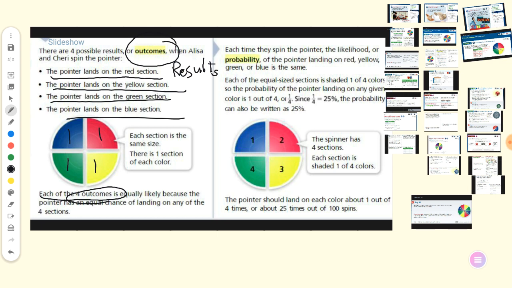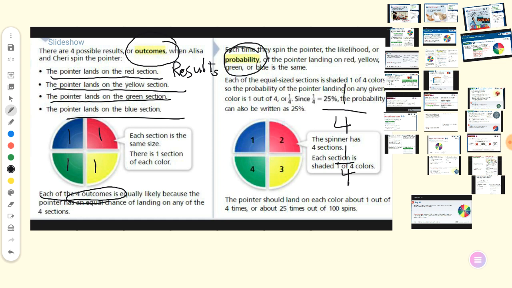So each time we spin the spinner, what is the probability? We write the probability as a fraction. All possible outcomes go down, which is 4, and the action itself, which is called the favorable action, goes up. So what is the chance of red? I have only one section of red, so it's 1 over 4. What is the chance of yellow? 1 over 4.